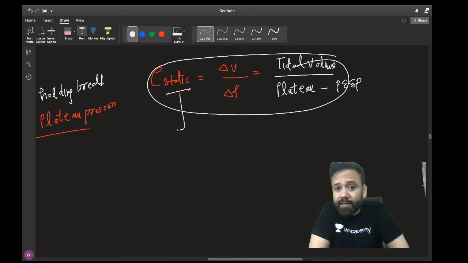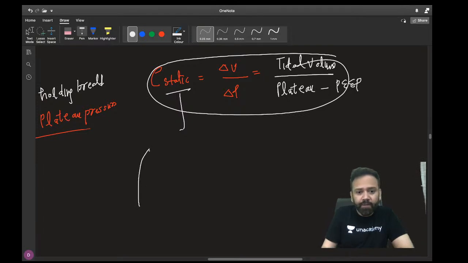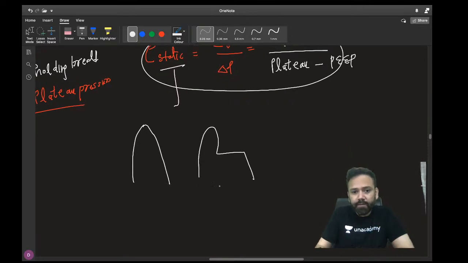It is not even given in Ganong. It is given only in Boron. If you want to read that topic in detail, nowadays respiratory medicine has become so important because of corona. Everyone wants to know about ventilation physiology. So this is the base to understand all those graphs and curves. If you know that this is your inspiration, this is your expiration, this is your dynamic, and this is your static, this is the basic graph.